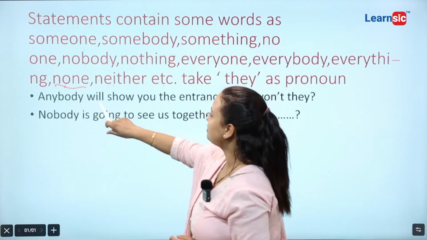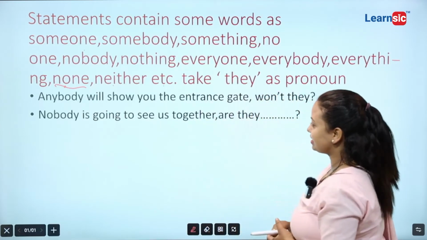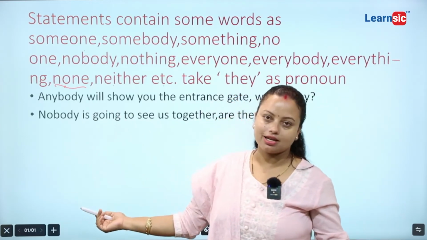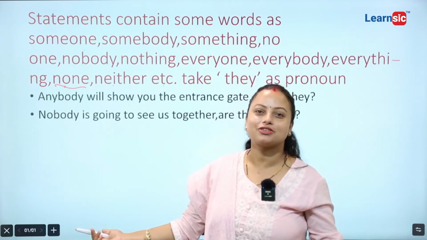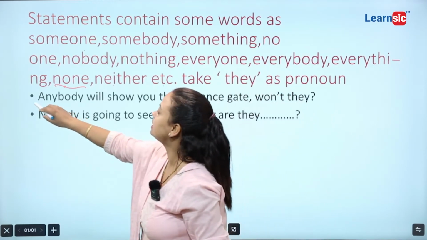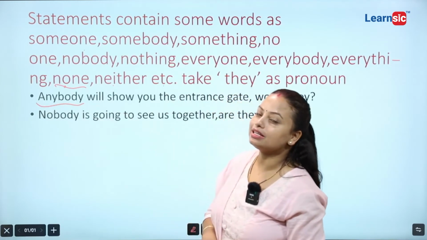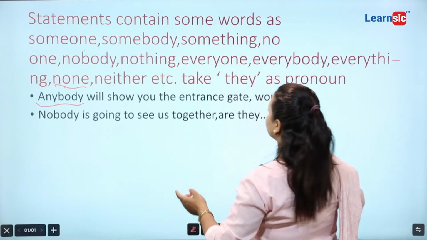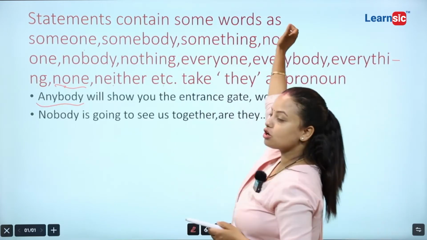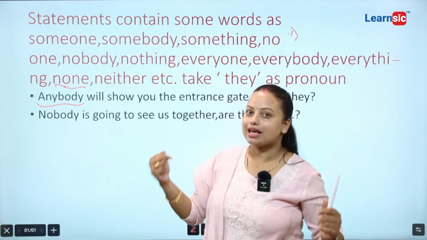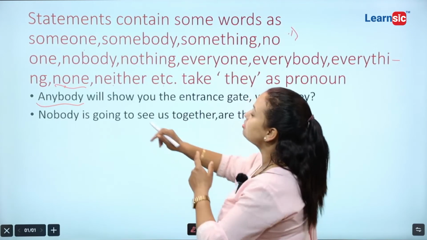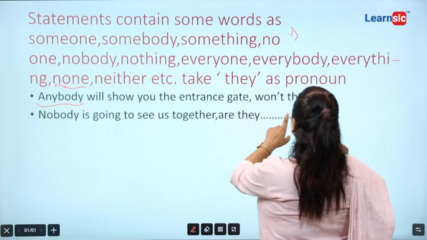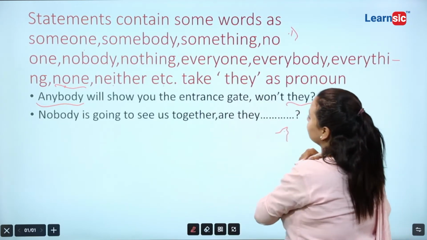Now, anybody will show you the entrance gate. Anybody will show you the entrance gate. Anybody will show you the entrance gate. Okay, anybody, hey, anybody is coming here. That's why, as per the instructions of this question tag, we are asked to write they if there is anybody. Now, one thing is very clear: instead of a pronoun, we are going to write they.